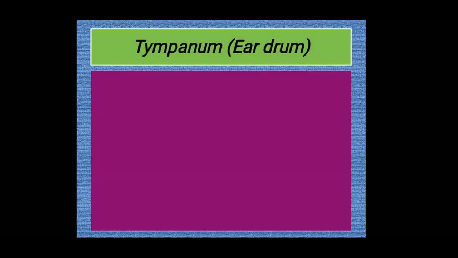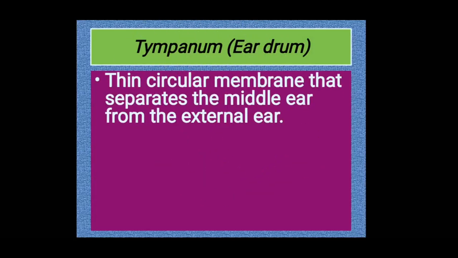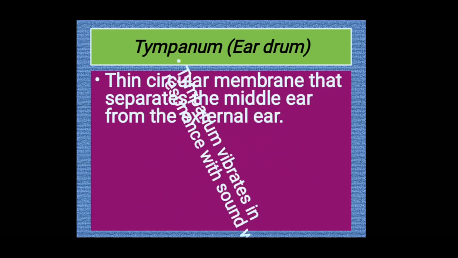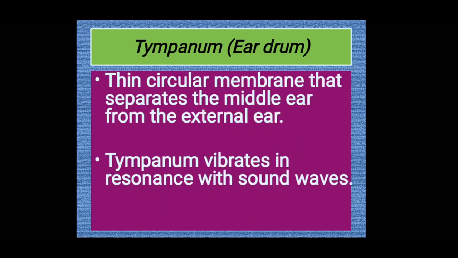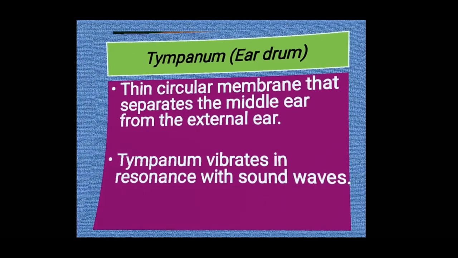The eardrum is also known as the tympanum. It is a thin circular membrane that separates the middle ear from the external ear. And the tympanum vibrates in resonance with the sound wave. That means it carries the sound waves and vibrates according to the intensity of the sound waves.